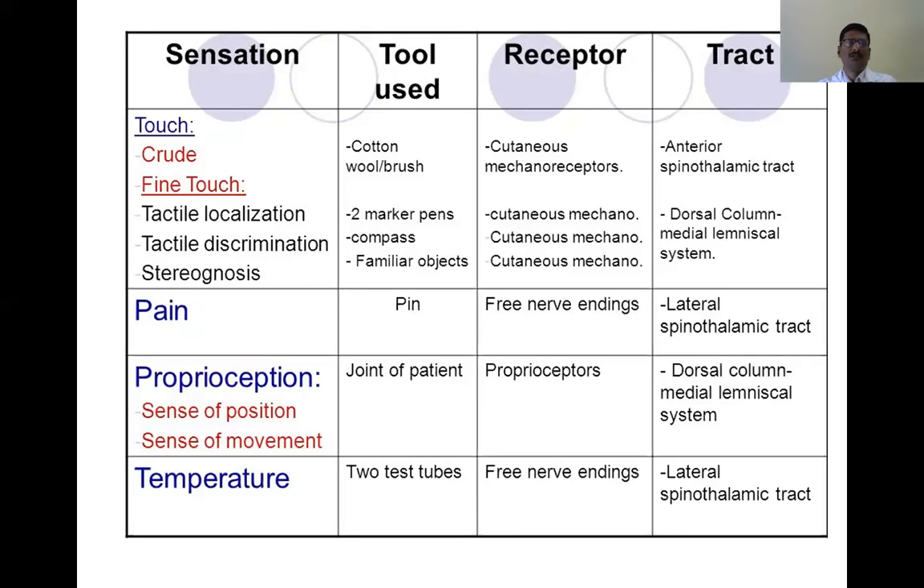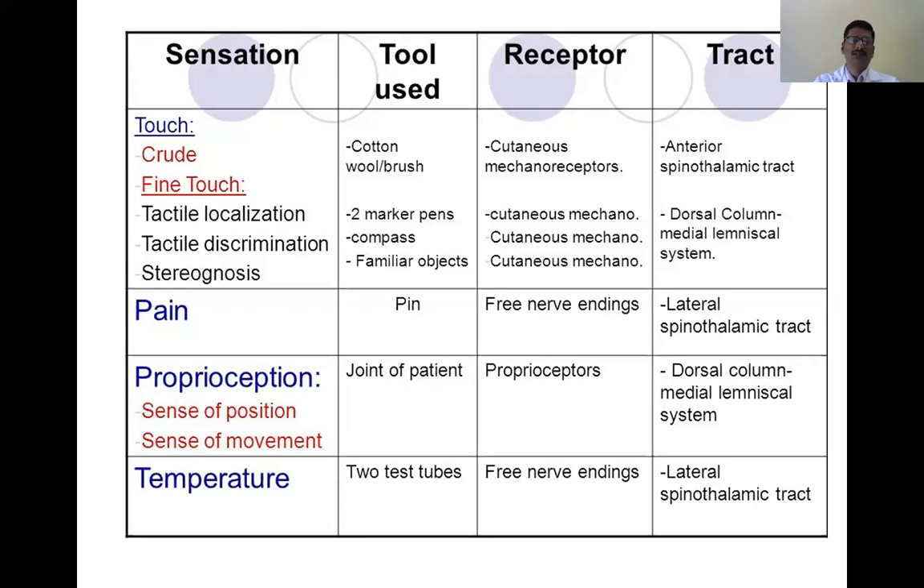Now, the absence of tactile sensibility, that is the ability to perceive the touch sensation, or tactile localization and discrimination, when these things are absent, is termed anesthesia. Anesthesia means absence of tactile sensibility. Sometimes when the tactile sensibility is decreased, it is called hypoesthesia. And when the tactile sensibility is increased, it is called hyperesthesia.